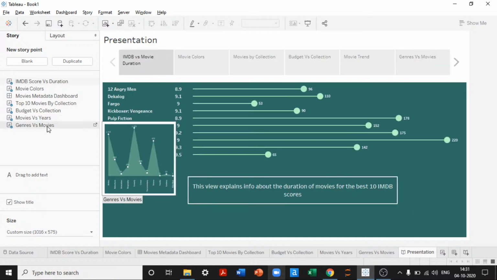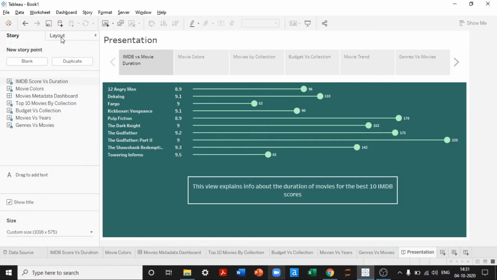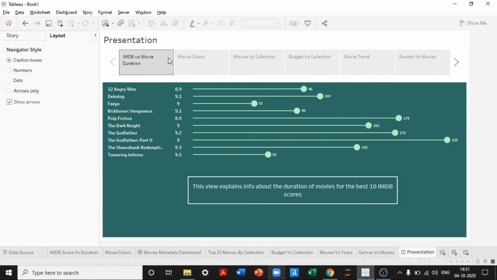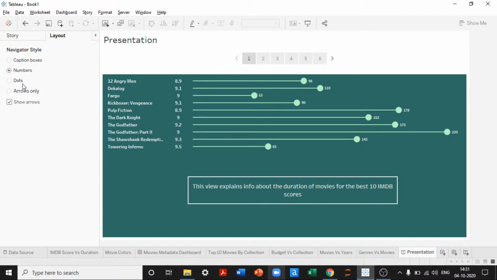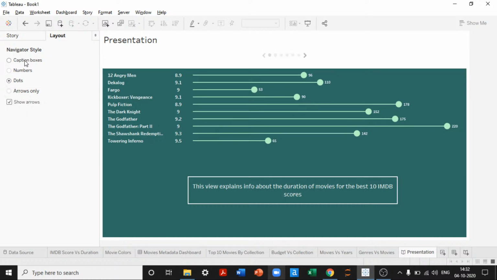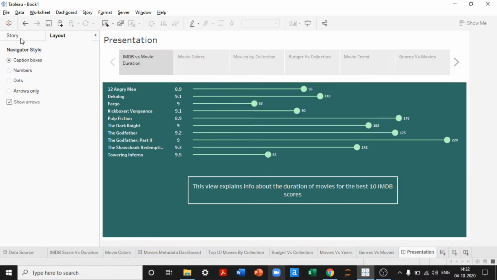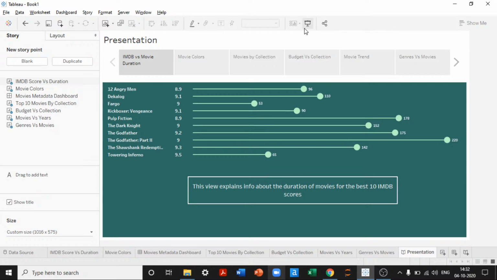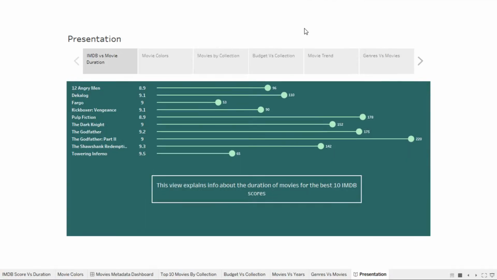Now I can come here. That's pretty much what I have in storyboard. I can go to layout where I can change these captions into numbers, or I can keep it as dots, or I can keep arrows only. These are the only formatting options available. But as I said, it is simply a replication of your PowerPoint presentation.